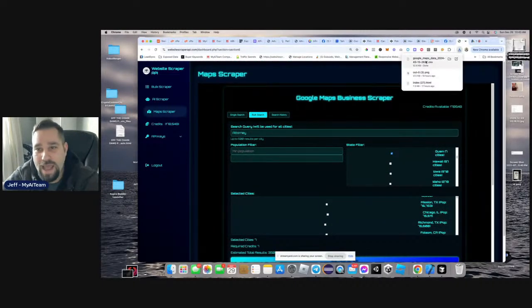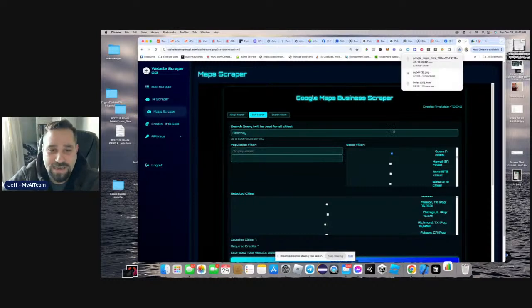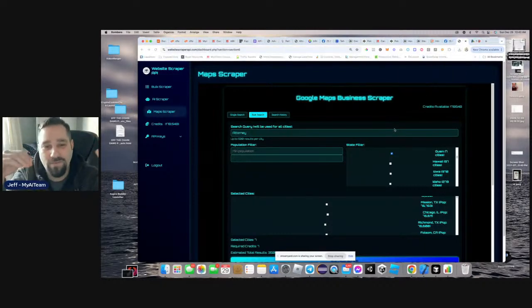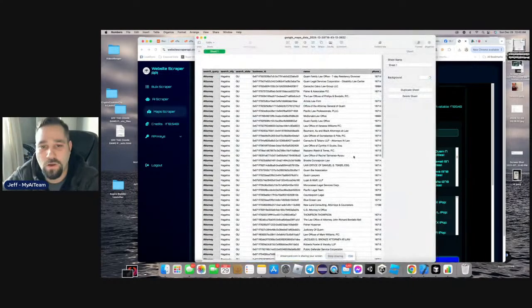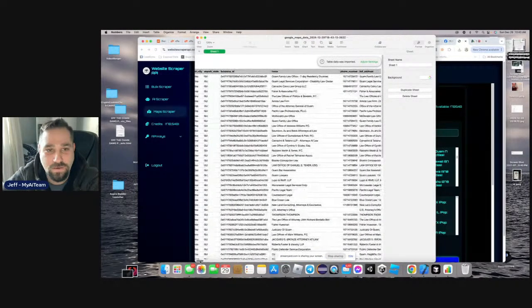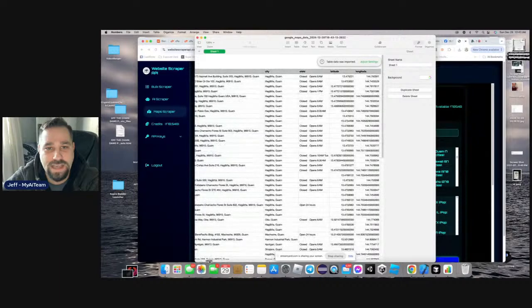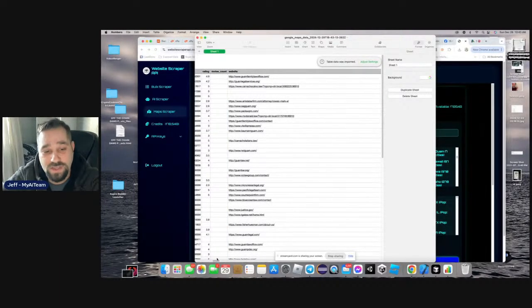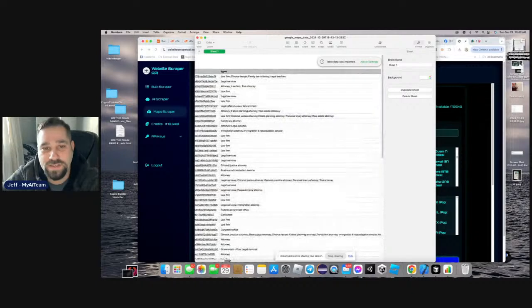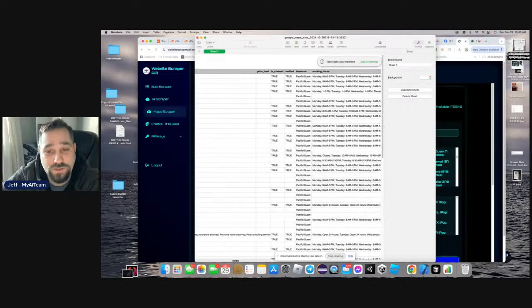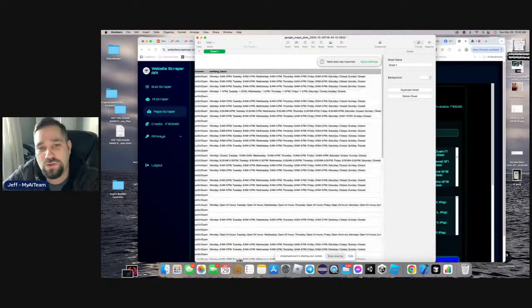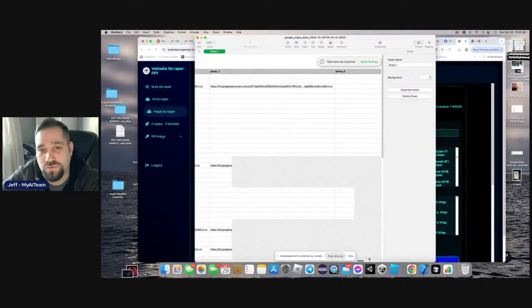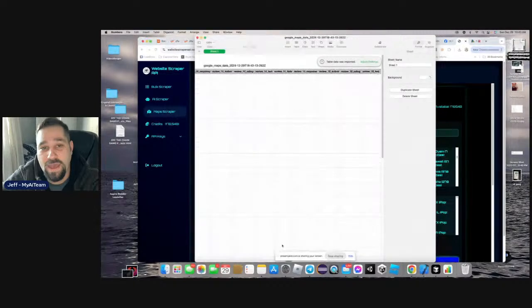And then here's what I added. If we look at our CSV data, check this out. It has all of the data nicely formatted for you so you could have these in lead lists. We have attorney, search city, business ID, state, when it opens, the rating, the website. You see how we have all these websites? Watch, I'm going to show you something really cool with the website in a second. We have all the types, the tags. So if you want to build a directory off of these, you absolutely 1000% can. Time zones, verified, working hours, reviews, photos, everything is in here.